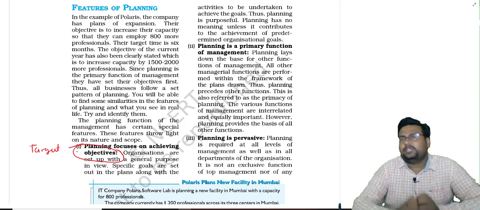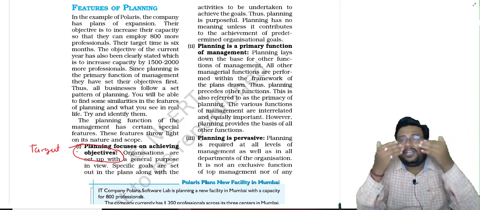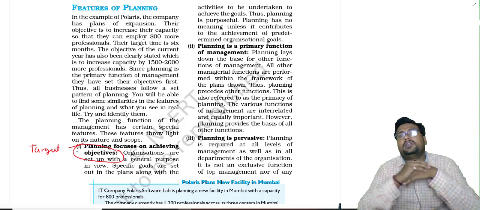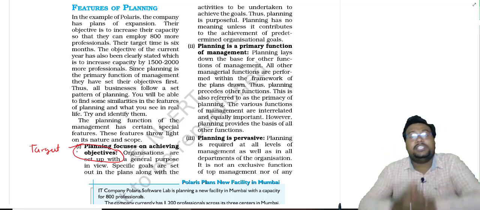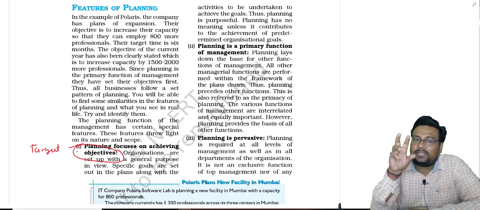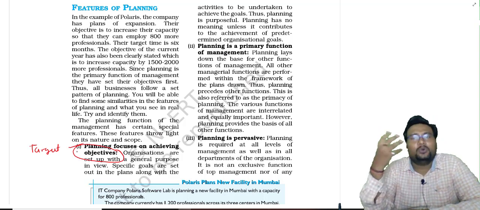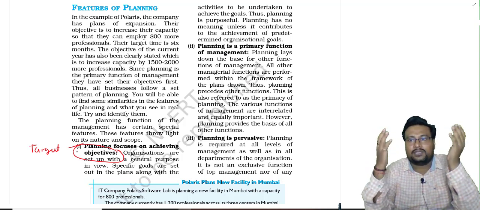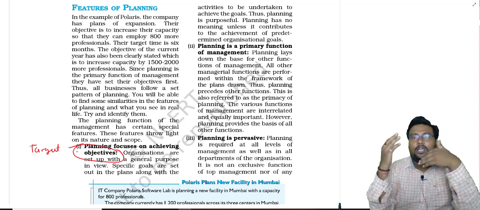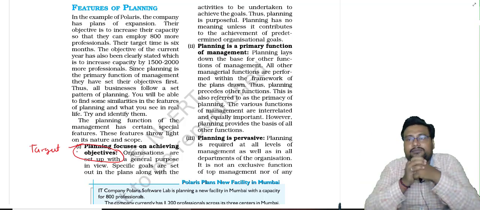So every organization, whether big or small, and in your general life also, everywhere some target is there, some aim is there, that the person or the firm wants to achieve. And that is the objective of the organization. Suppose, what is the primary objective of an organization? Profit, growth and expansion. So for profit, growth and expansion, we have to think in advance how we can increase our profit, how we can grow our business, how we can expand our business.